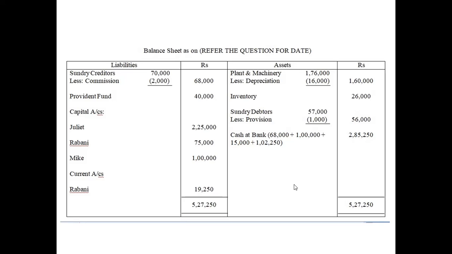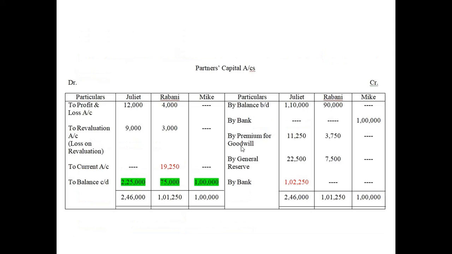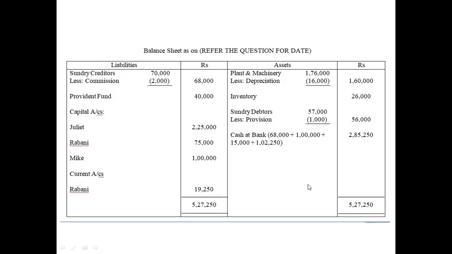So let us write the assets: plant and machinery, inventory, sundry debtors. You write the amounts. For cash, we already have the existing balance of 68,000, and Mike will bring 1 lakh as his share of capital. This 15,000 is the amount of premium for goodwill, and this 1 lakh 2,250 will be brought in by Juliet. So the total of cash at bank will be 2,85,250 rupees.